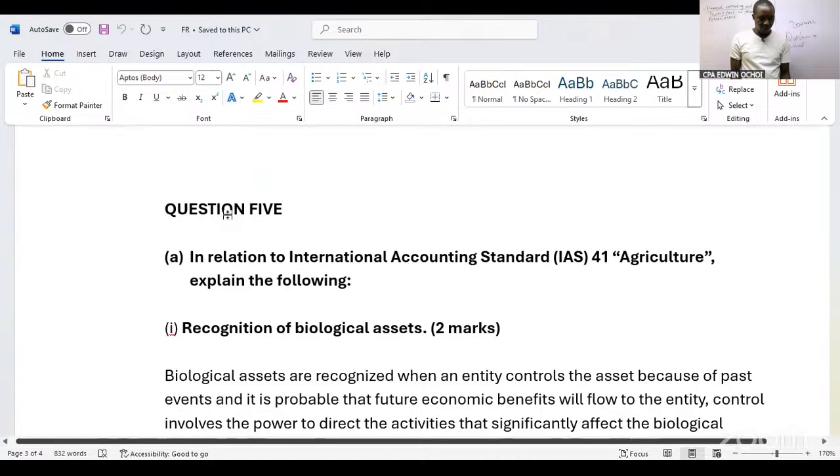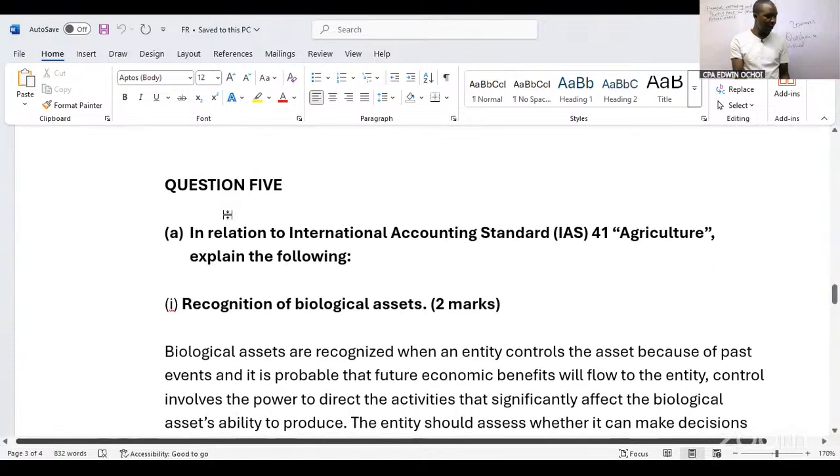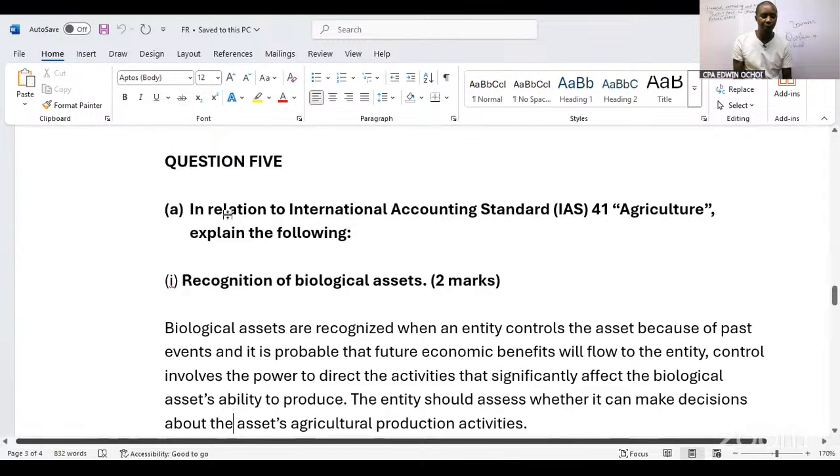Number 5, the last one: in relation to international accounting standards for agriculture, explain the following: recognition of biological assets. How do we recognize biological assets? We say that biological assets are recognized when an entity controls the asset because of past events, and it is probable that future economic benefits will flow to the entity. Control involves the power to direct the activities that significantly affect the biological asset's ability to produce. So the entity should assess whether it can make decisions about the asset's agricultural production activities.